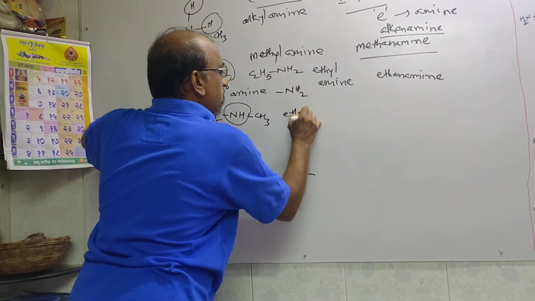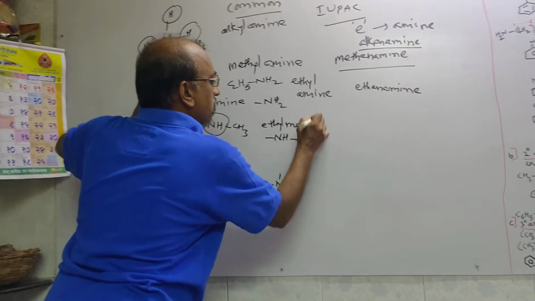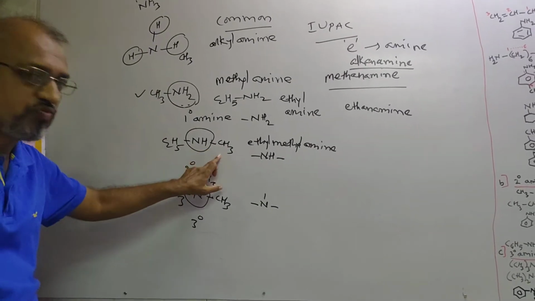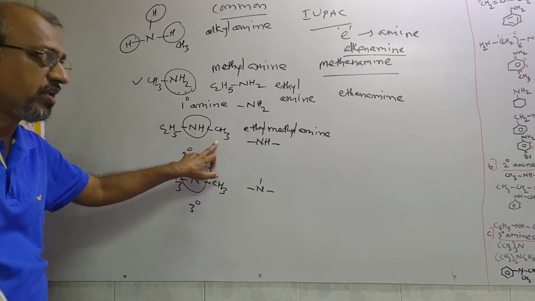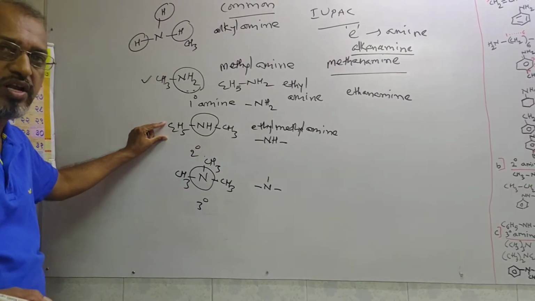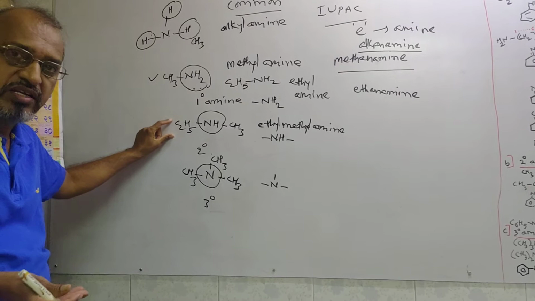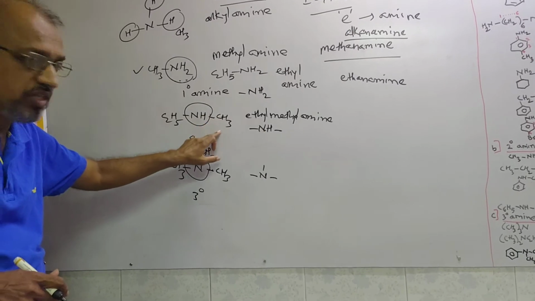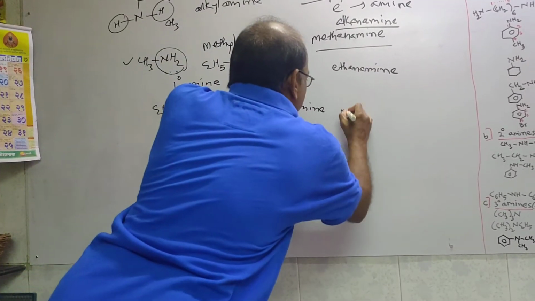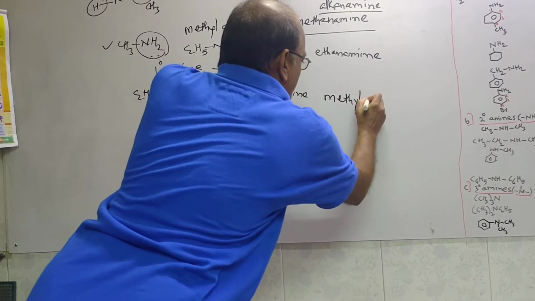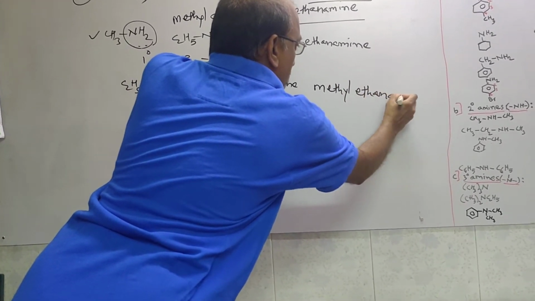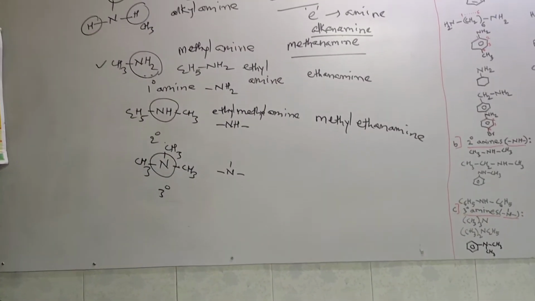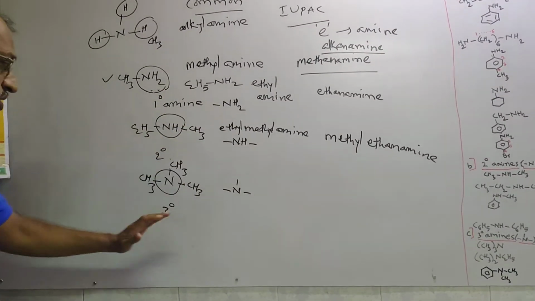The common name is ethyl methyl amine, and in the IUPAC name the methyl group will be written first. It is only a methyl alkyl group, and later the ending E of ethane is replaced by amine, so that gives ethanamine, and before that we write the substituent methyl. So the IUPAC name is methyl ethanamine. In this way we can discuss the common name and IUPAC name of this